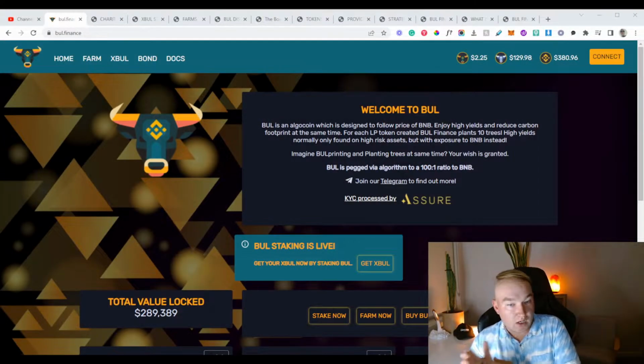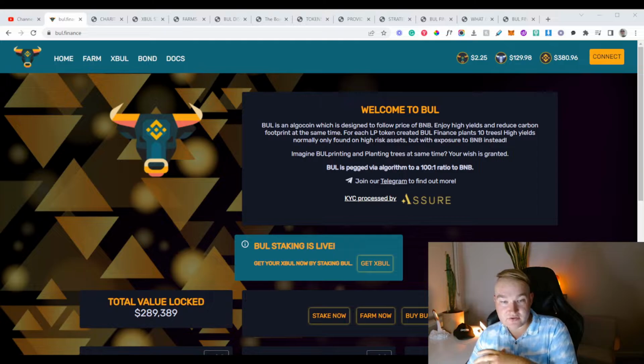So first I wanted to start off on the homepage website. So as we've got here, welcome to the Bull. Bull is an algo coin, which is designed to follow the price of BNB, which is definitely different. Enjoy high yields and reduce carbon footprint at the same time. Now, obviously, Tomb Finance is pegged to Phantom, so this is very similar as well. I think that's what they say they're inspired by, the fact that it's designed to follow another cryptocurrency.